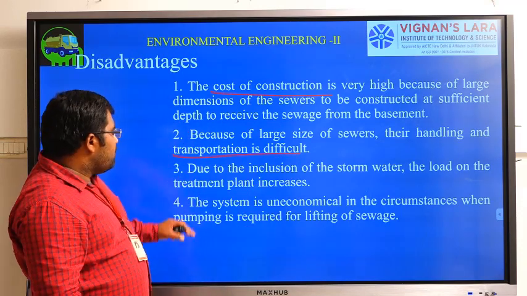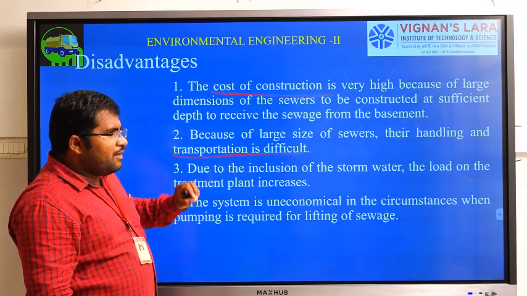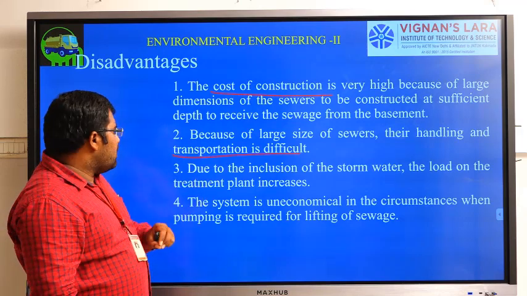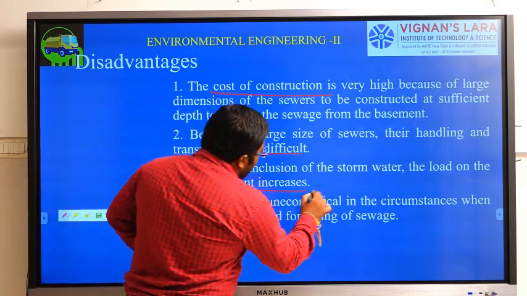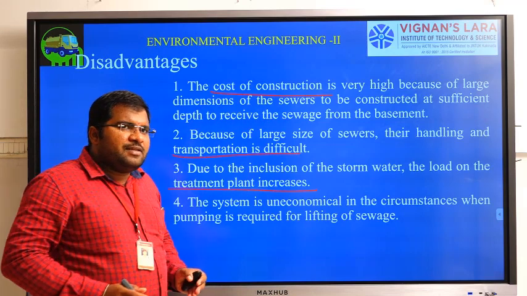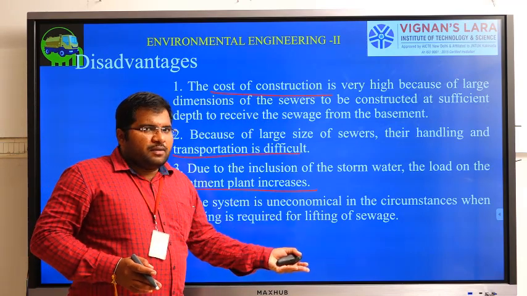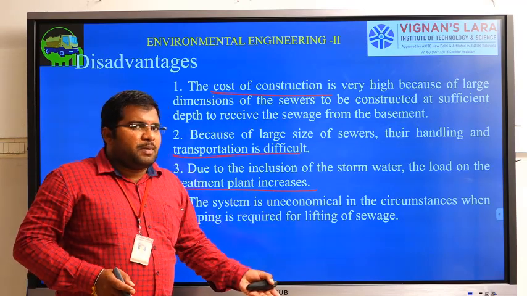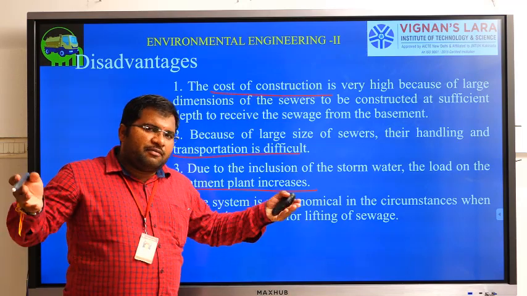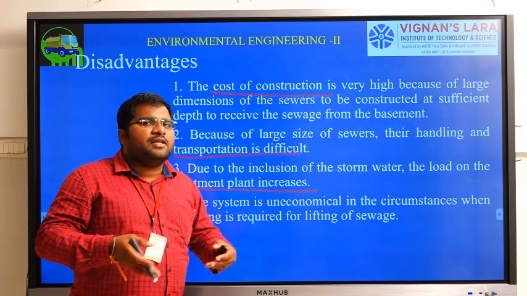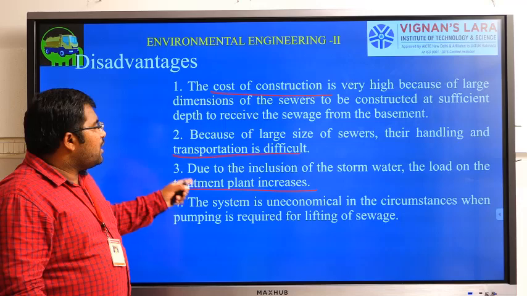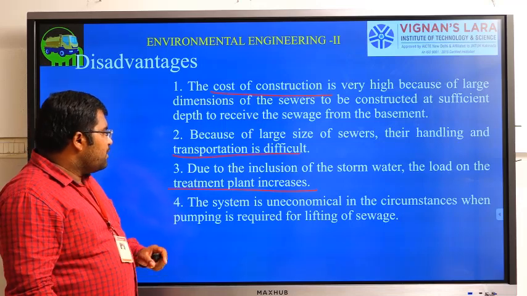Then we can see that due to inclusion, that is, along with sewage we are taking the rainwater, the load on the treatment plant will be less. If it is less sewage, we will treat it with the help of a small treatment plant. If a larger amount comes along with rainwater, we unnecessarily need to treat a much larger amount of water, so the load on the treatment plant will increase.